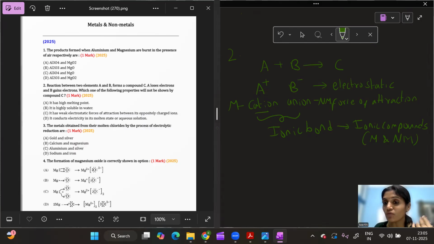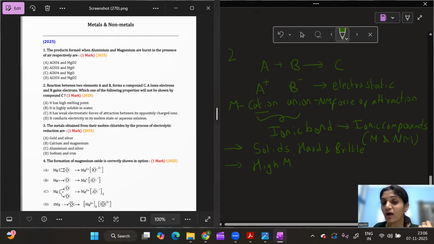Now, it is very important for you to remember the properties of the ionic compounds. The first very important property of ionic compounds is that they are mainly solids. These solids are hard and brittle. Very important, brittle. Second important point you need to remember, ionic compounds have high melting and boiling points. Now, why do they have high melting and boiling points? As I told you, due to the strong electrostatic force of attraction.